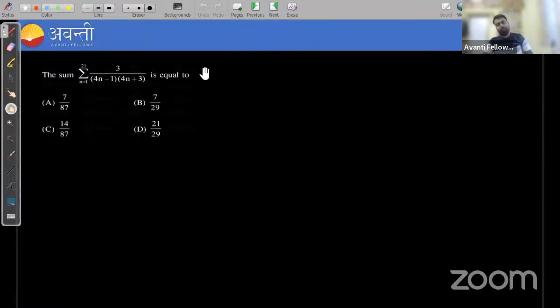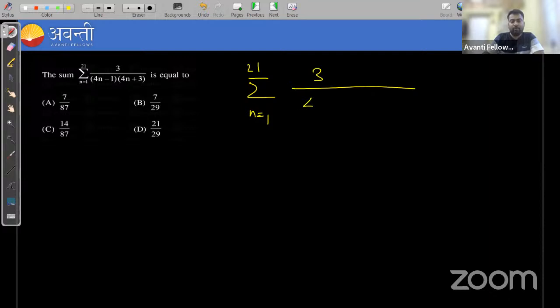So come to this question first. We'll learn this question because this is important. Here, see, it is given that summation n is equal to 1 to 2n, 21 upon 4n minus 1 upon 4n plus 3.